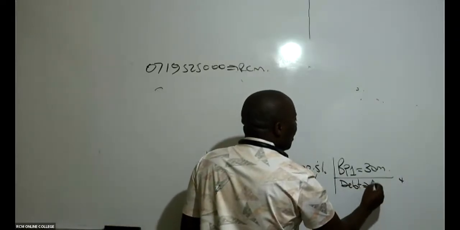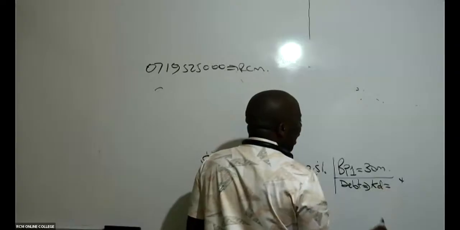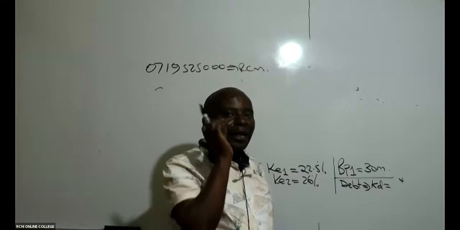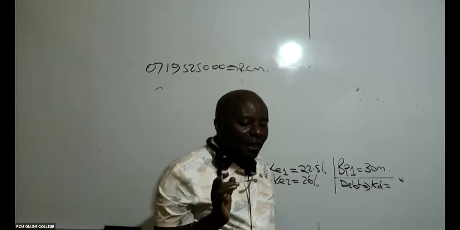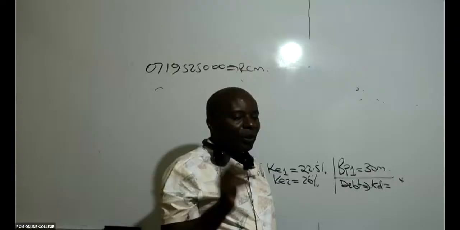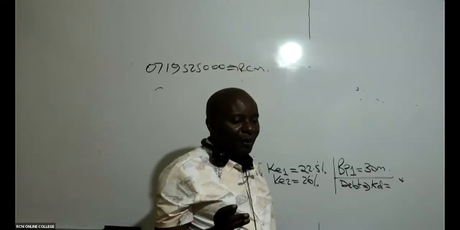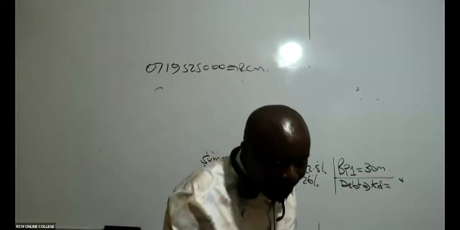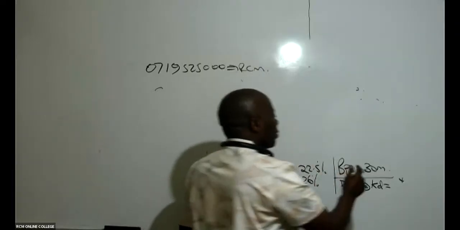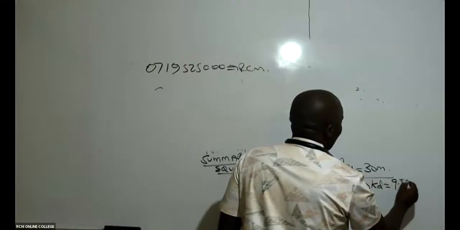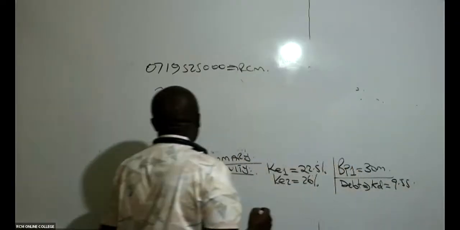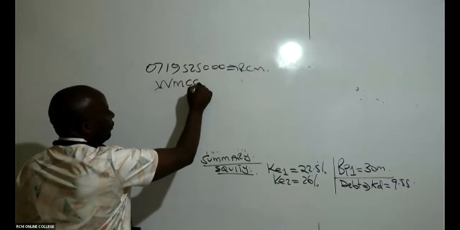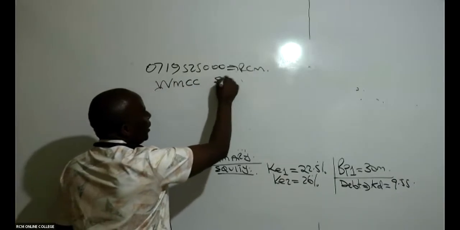If I remember very well, KD, the cost of debt, was only 1. Was it 9.26? KD was only 1 without a break point. 9.55, like that. So go ahead and give us the WMCC schedule.